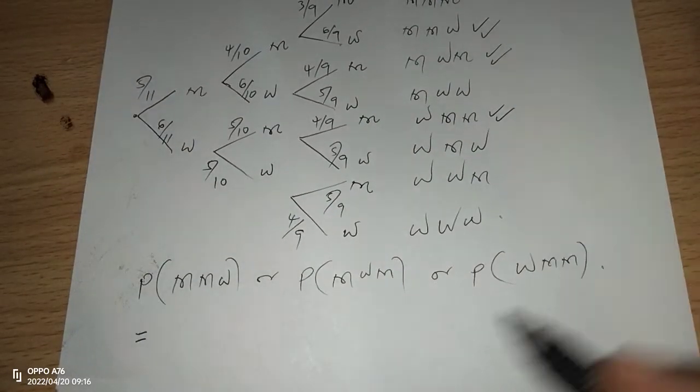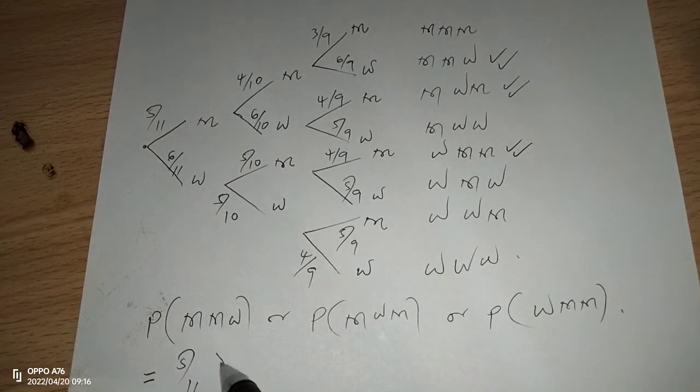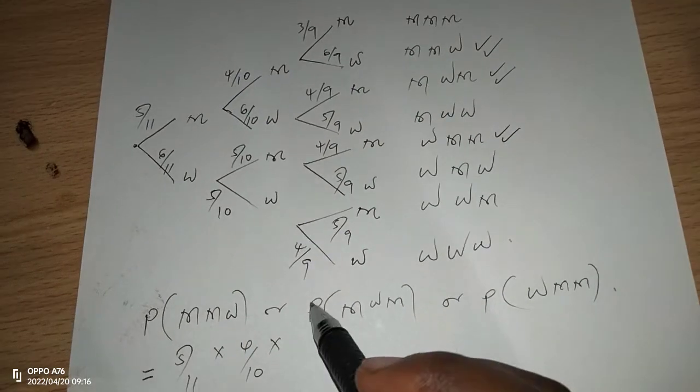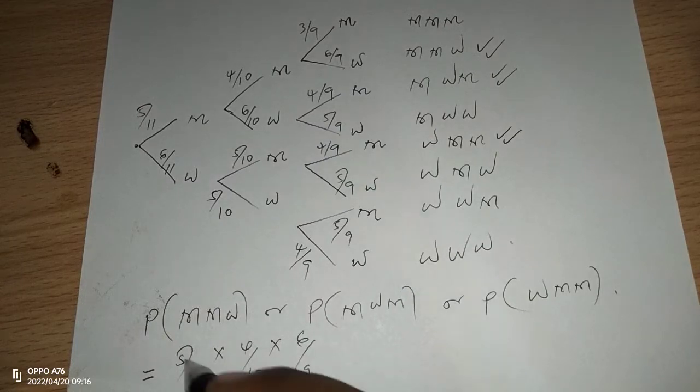So now we can fix the values, whereby we have 5 out of 11. Picking a man again goes to 4 out of 10. Then a woman in the third pick is going to be 6 out of 9.